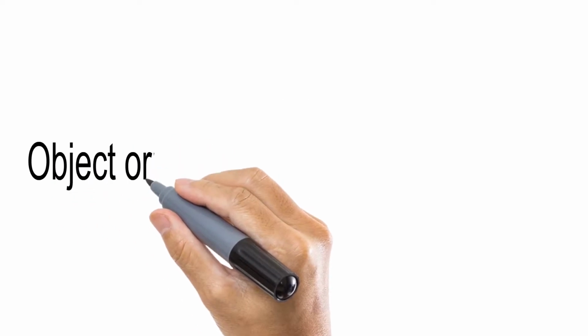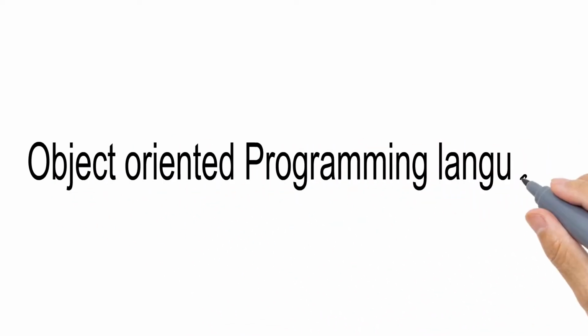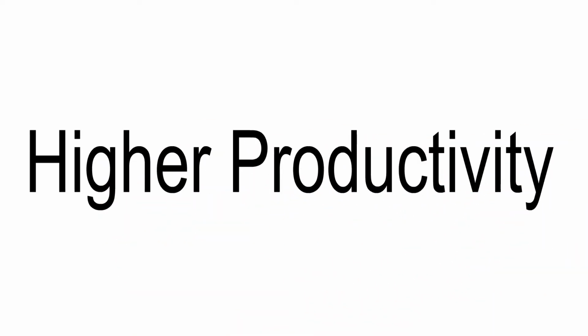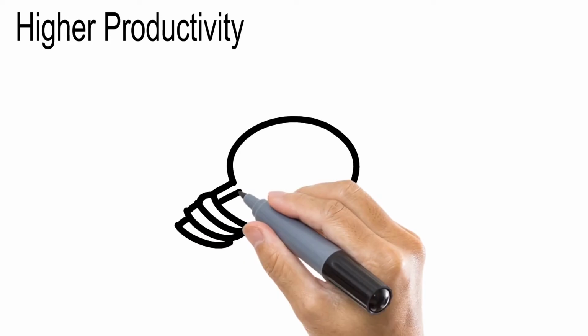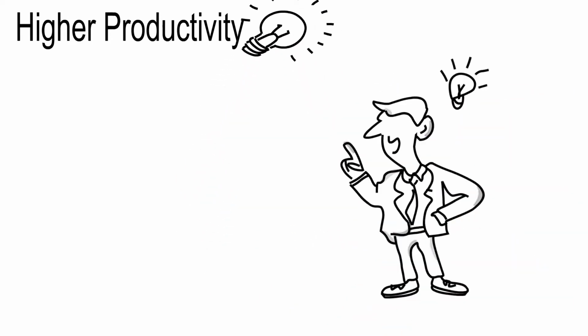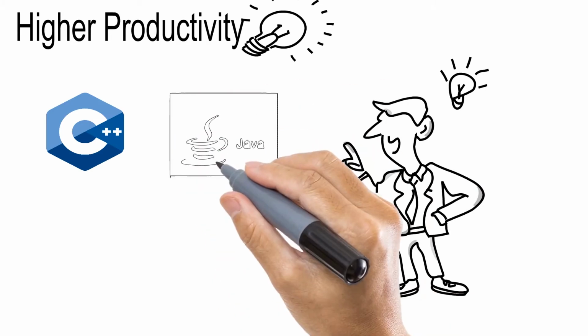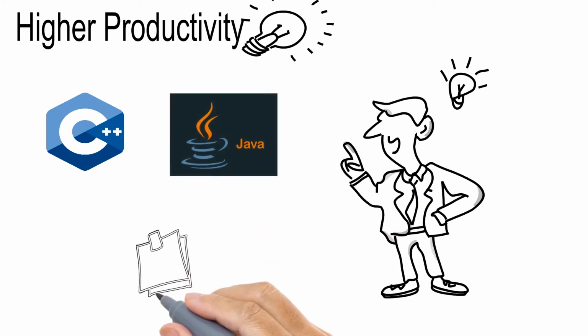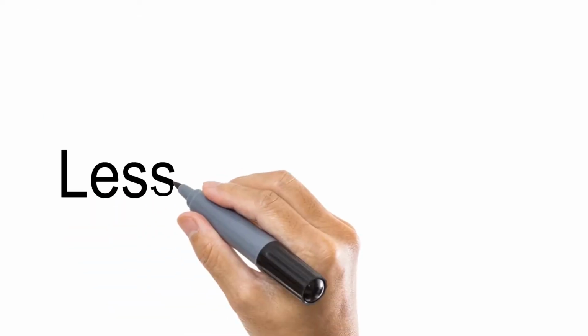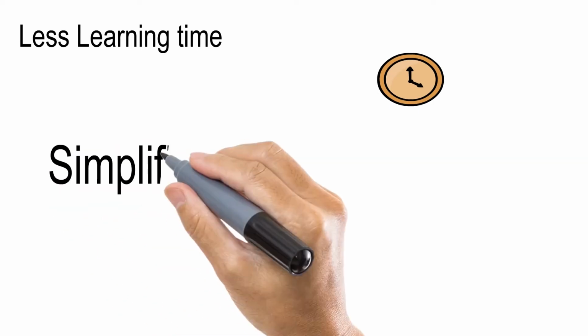Now Python is an interactive, interpreted and object-oriented programming language. Python is used for its higher productivity. Since Python is a simple language with small codes and extensive libraries, it offers a higher productivity to programmers than languages like C++ and Java. So a large task can be executed using small blocks of code. Now it takes very less time to learn Python programming because of its simplified and shorter codes.